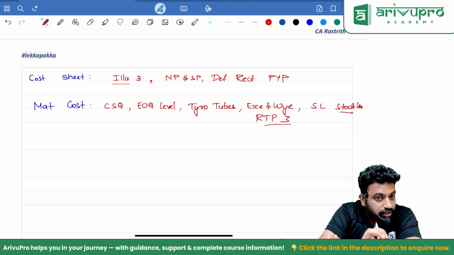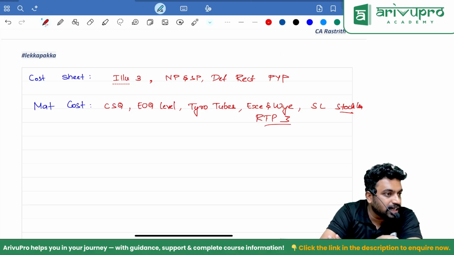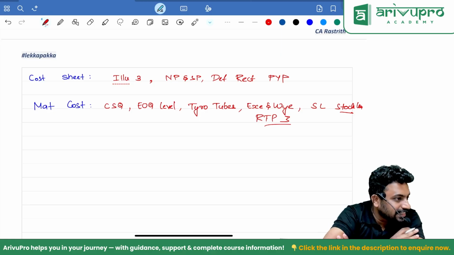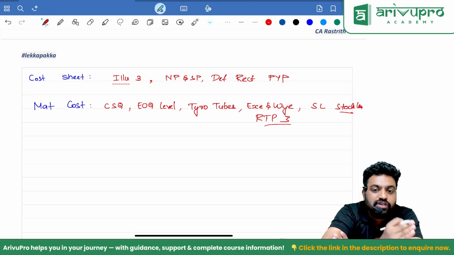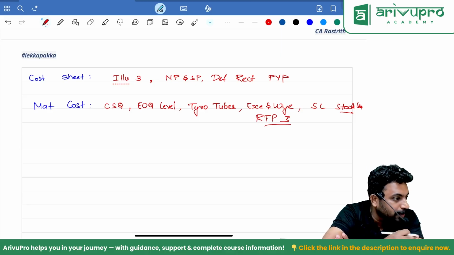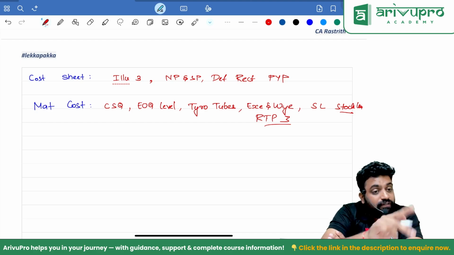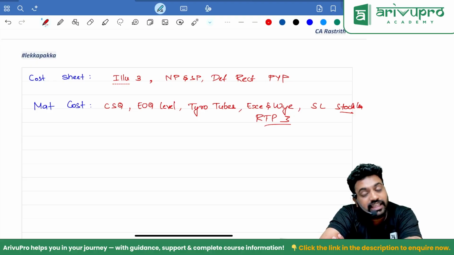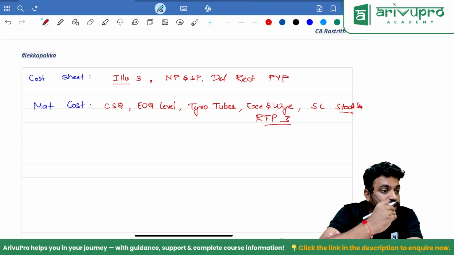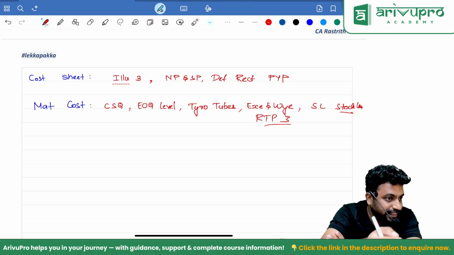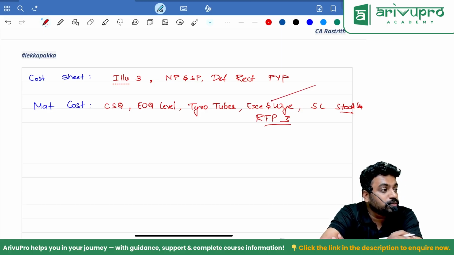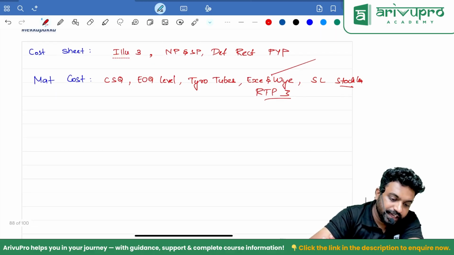Don't use it as a base for your this concept, because there, for ROQ purpose, they are considering consumption itself rather than purchases. So always remember, for ROQ you should consider units to be purchased during the period, not units to be consumed. Whereas for your other levels, you have to consider units to be consumed. That's why that question, although both are same, better you refer this, where they have considered units to be purchased. Done.